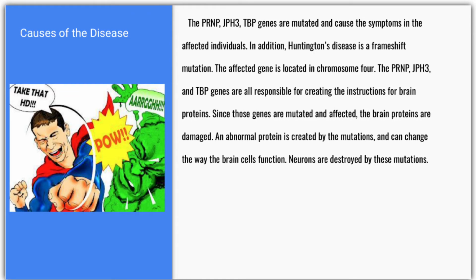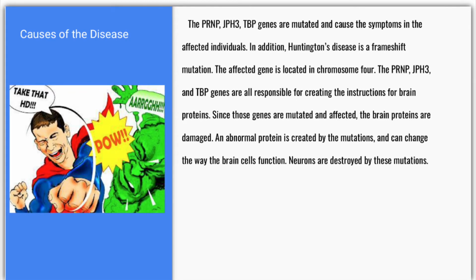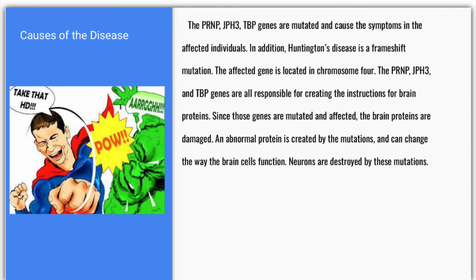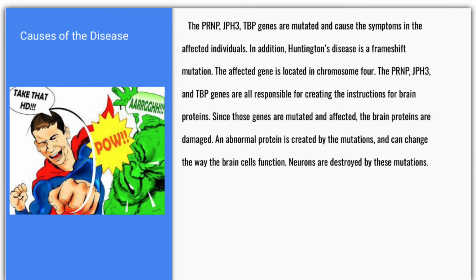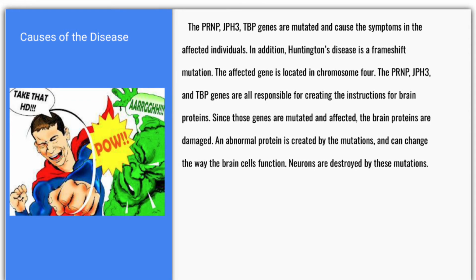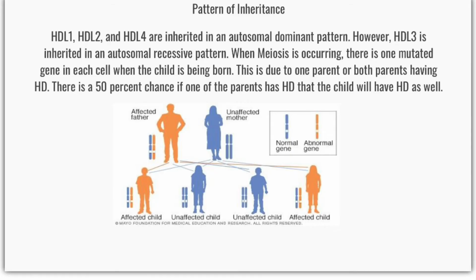The PRMP, JPH3, and TBP genes are all responsible for creating the instructions for brain proteins. Since those genes are mutated and affected, the brain proteins are damaged. An abnormal protein is created by the mutations and can change the way the brain cells function. Neurons are destroyed by these mutations.